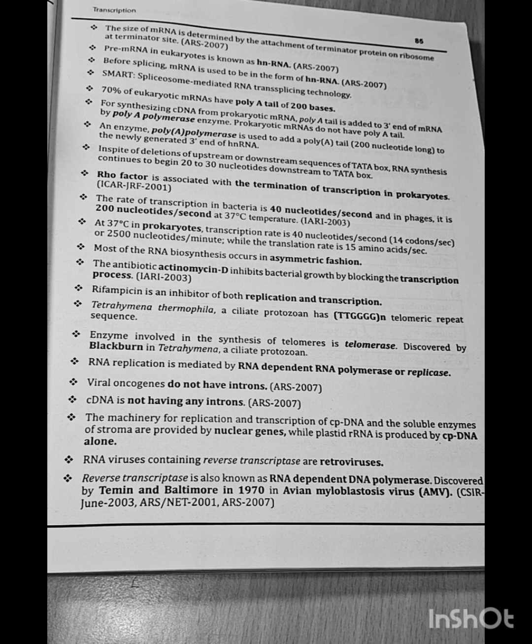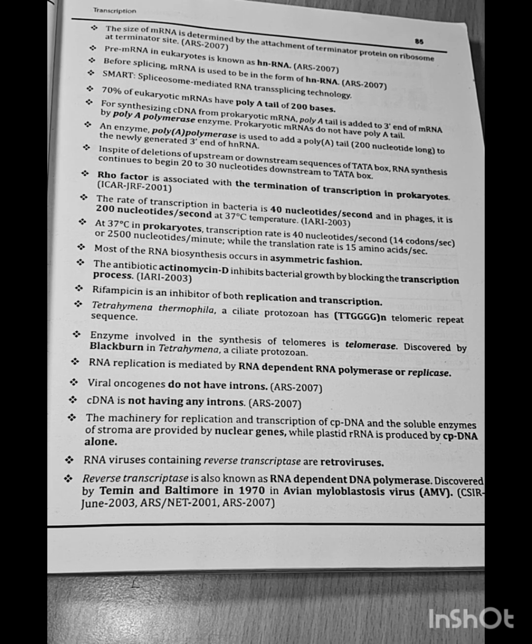Most of the RNA biosynthesis occurs in asymmetric fashion. The antibiotic actinomycin D inhibits bacterial growth by blocking the transcription process. Question asked in IRI 2003. Rifamycin is an inhibitor of both replication and transcription.